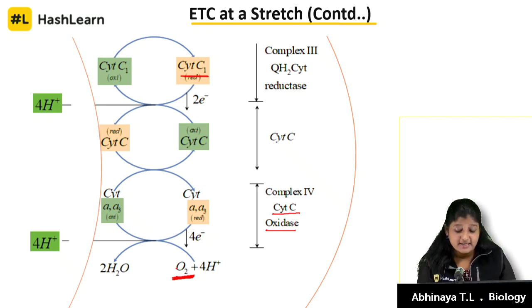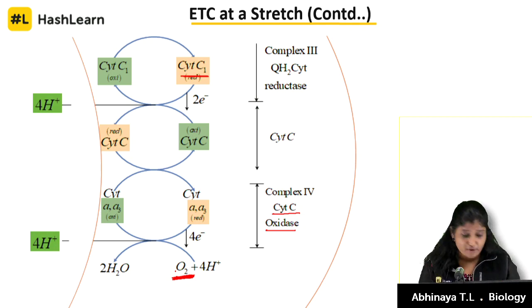The final electron acceptor is your oxygen molecule. That is why this entire ETC is also called the terminal oxidation step. Terminal in the sense at the end, and oxidation means this is an oxidative process. So that's why it's also called the terminal oxidation step or process.